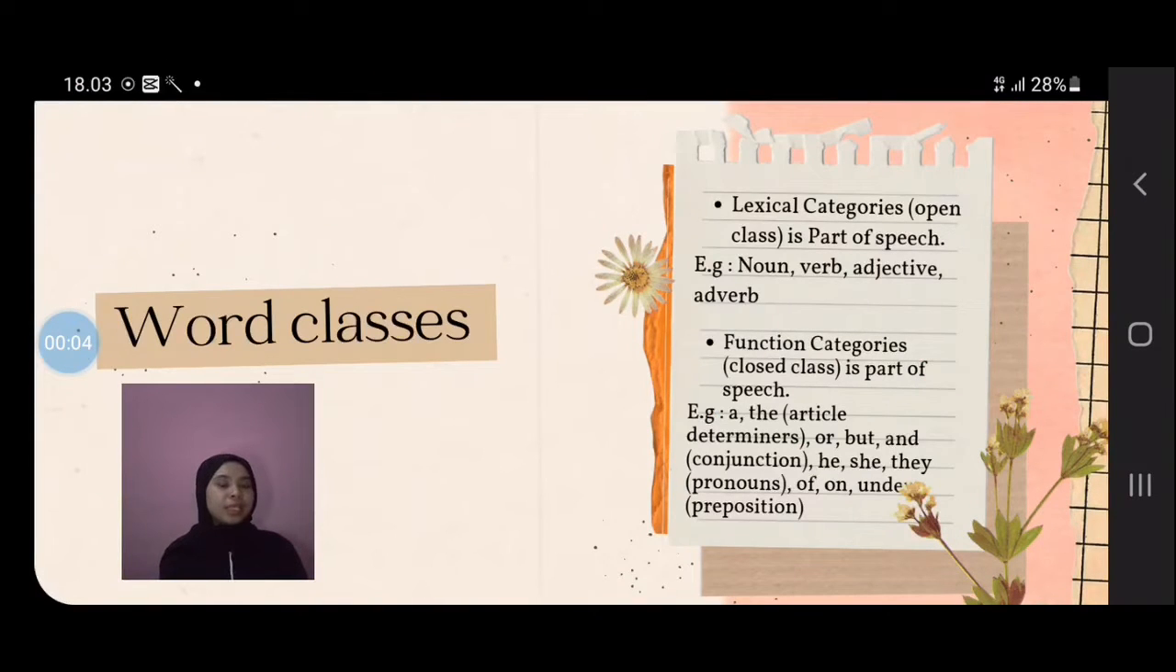Next, word class. In morphology, there are two types of word classes. The first, lexical categories or open class. For example, noun, verb, adjective, adverb. Second, function categories or closed class. For example, article, determiner, conjunction: or, but, and. Pronouns: he, she, they. Prepositions: of, on, under.